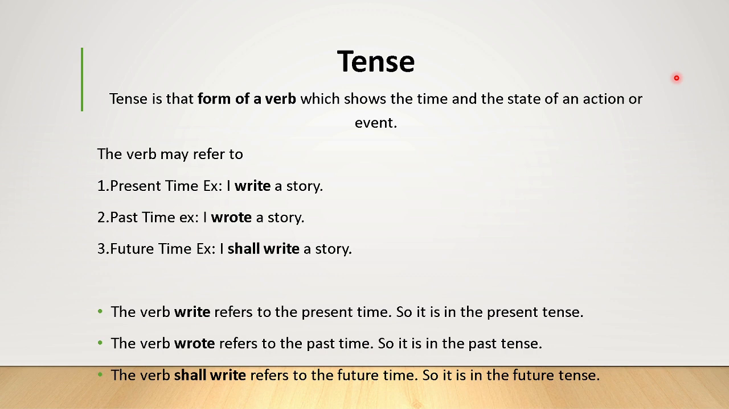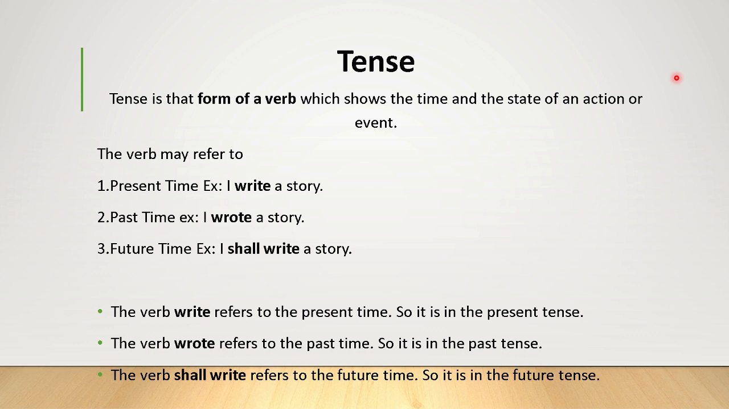The verb may refer to the four times or four tenses. I mean, tense is nothing but time: the present time, past time, future time. For example, I write a story. The second example, I wrote a story, for past tense. The third one is, I shall write a story.